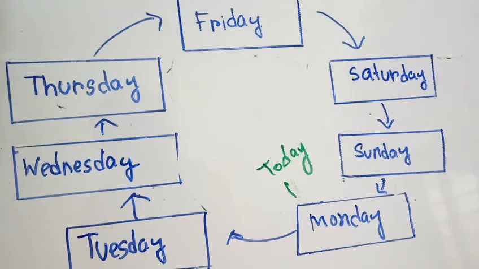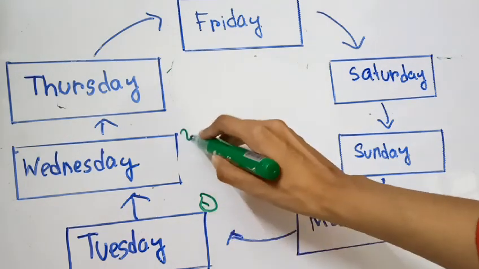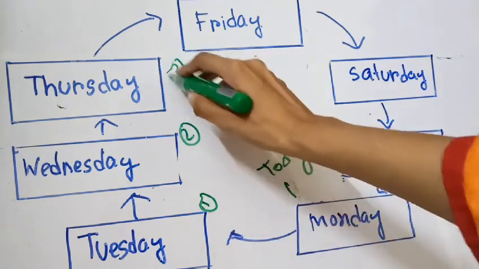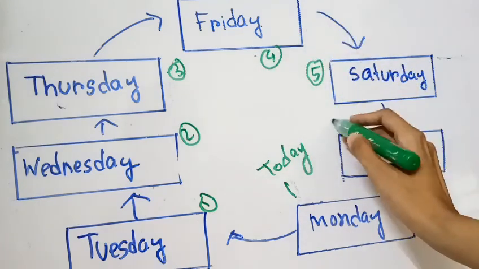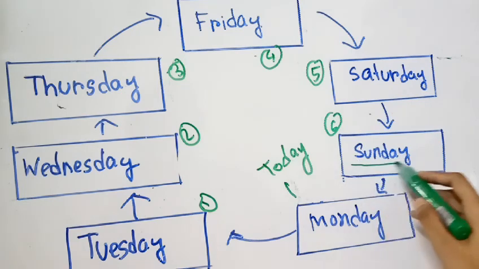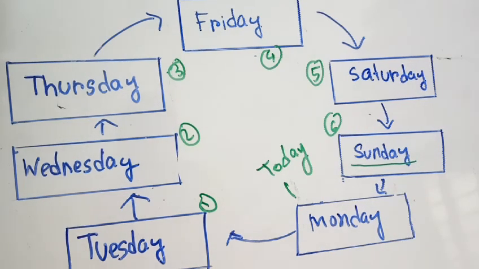So after 6 days from Monday is 1, 2, 3, 4, 5, 6, Sunday. So sports day will be held on Sunday. Our required answer is Sunday.